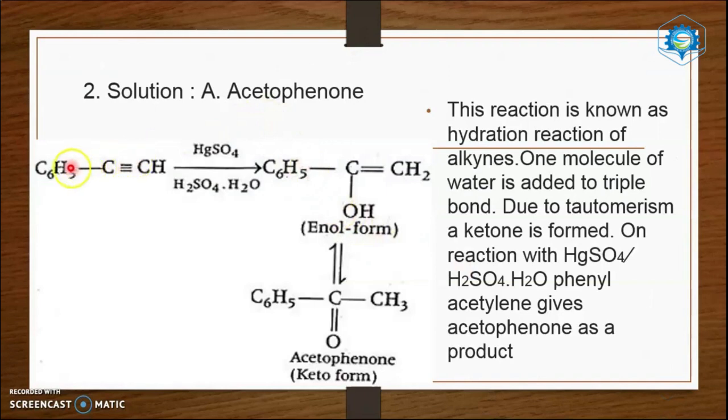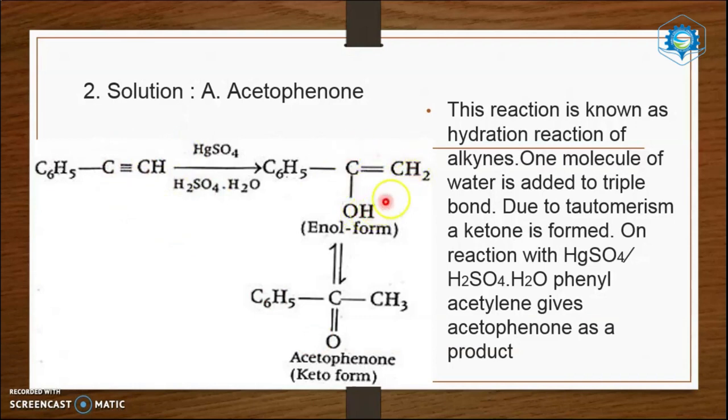So, acetophenone. If it was CH triple bond CH with HgSO4, H2SO4, it will give CH3CHO, an aldehyde. In all other cases, it will be a ketone. So, OH will be added here, H will be added here. So, it will be C(OH) double bond CH2.